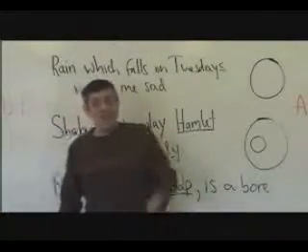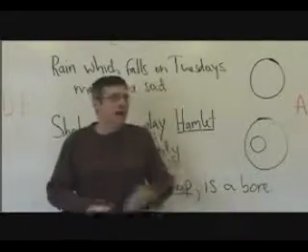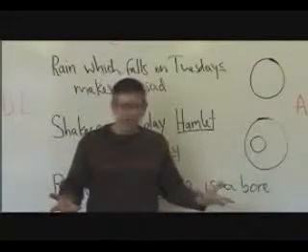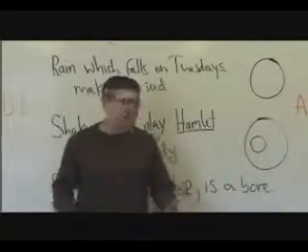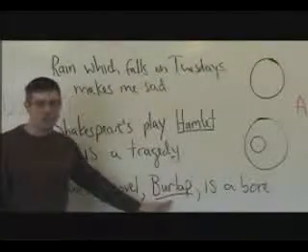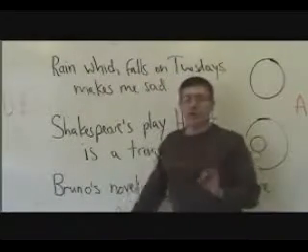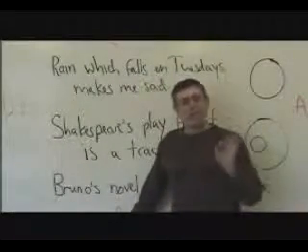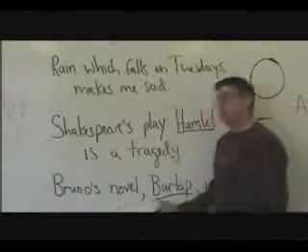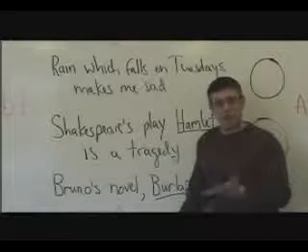You can't say Bruno's novel Burlap as opposed to Bruno's novel Huckaback is a bore, because Bruno never wrote another novel called Huckaback or anything else. So Burlap is a non-restrictive element, because as soon as you've said Bruno's novel, you've said everything there is to say for identifying that thing. And this thing, Burlap, the title of it, doesn't restrict the information anymore.